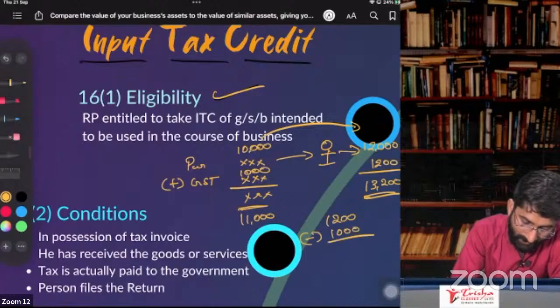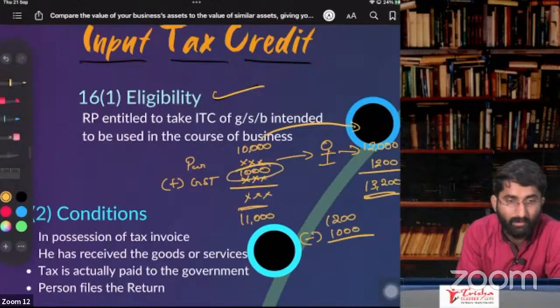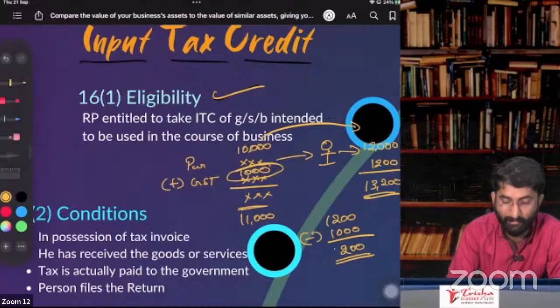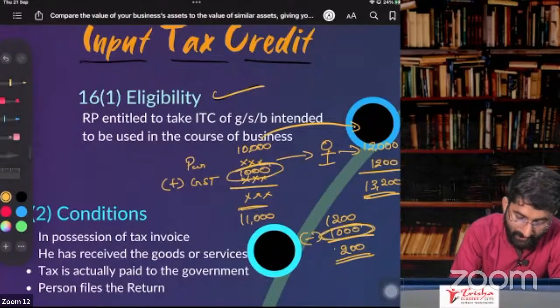So now 1,200 minus 1,000. What is this 1,000 minus? You already paid 1,000. So 1,200 minus 1,000 will be 200. You are paying an extra 200 to the government. This deduction is called ITC.